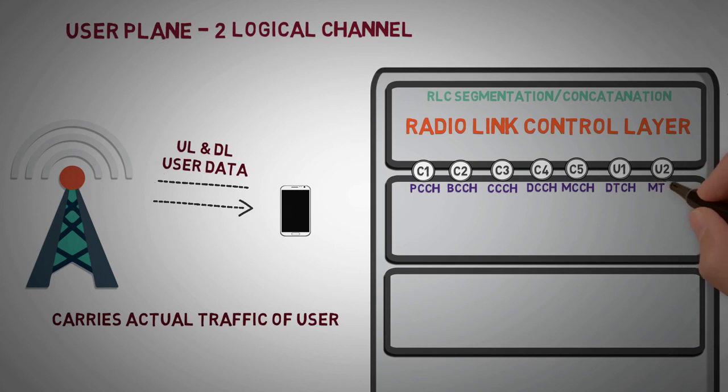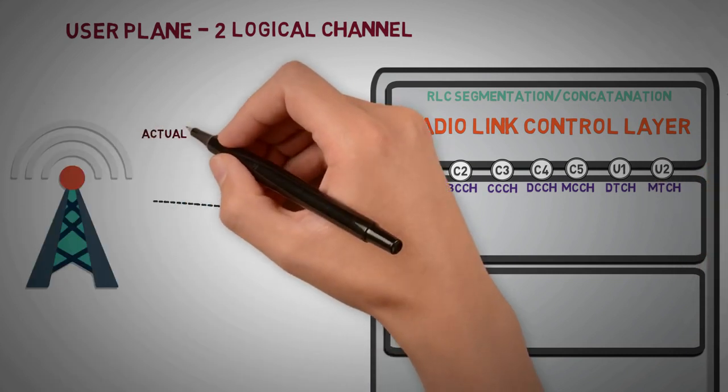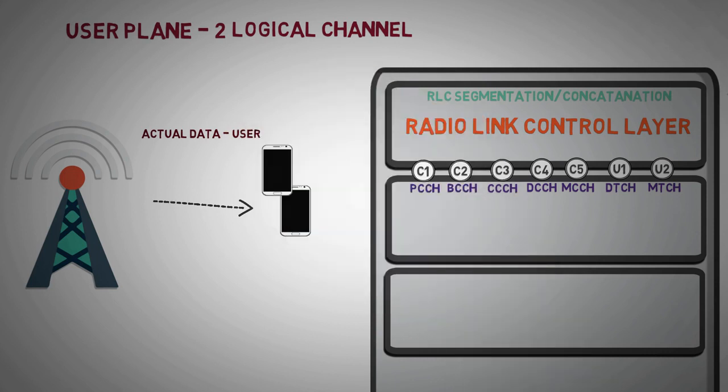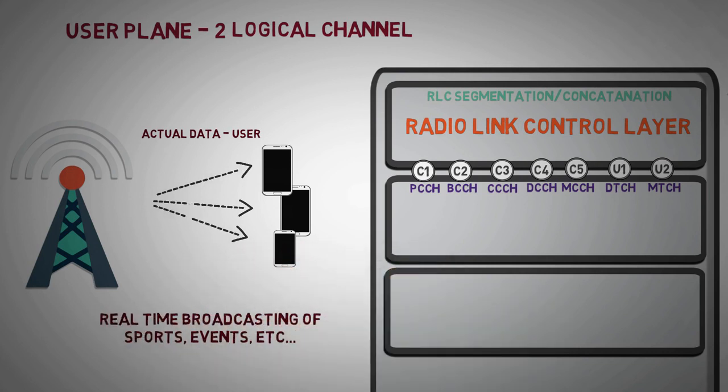Multicast Traffic Channel, this is a unidirectional channel. It is used to transmit traffic data from the network to multiple users for multicast broadcast services, such as real-time broadcasting of sports, events, etc.